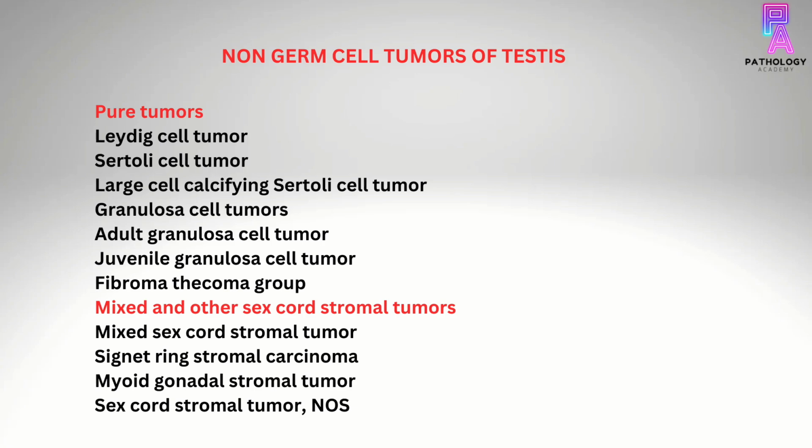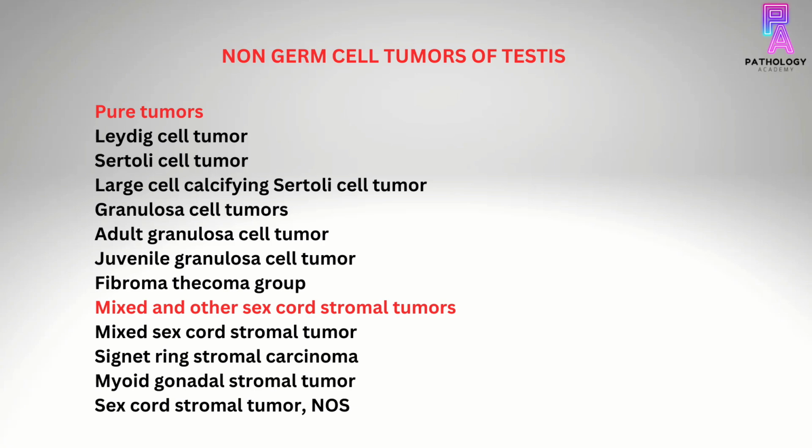The classification of non-germ cell tumors of testis includes pure sex cord stromal tumors, in which come the Leydig cell tumor, Sertoli cell tumor, large cell calcifying Sertoli cell tumor, granulosa cell tumor, adult granulosa cell tumor, and juvenile, both fibroma and thecoma group. And in mixed and other sex cord stromal tumors, there are mixed sex cord stromal tumors, signet ring stromal carcinoma, myoid gonadal stromal tumor, and sex cord stromal tumor not otherwise specified.